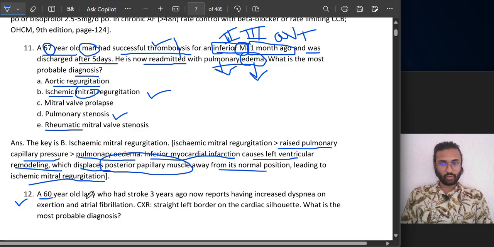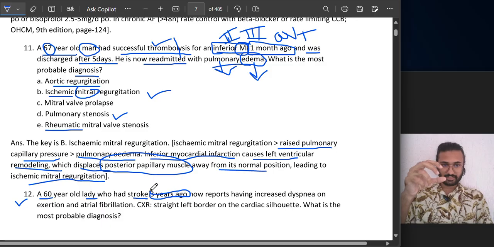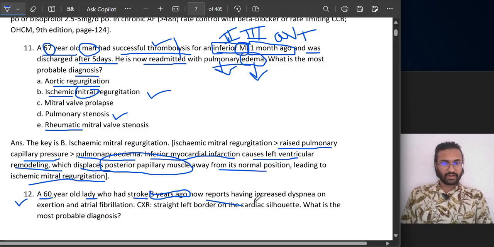A 60-year-old lady, a female, had a stroke 3 years ago. Stroke, we all know, is some kind of blockage inside the small capillaries or arteries, and that's why a person suddenly goes into shock. And now she reports increased dyspnea.